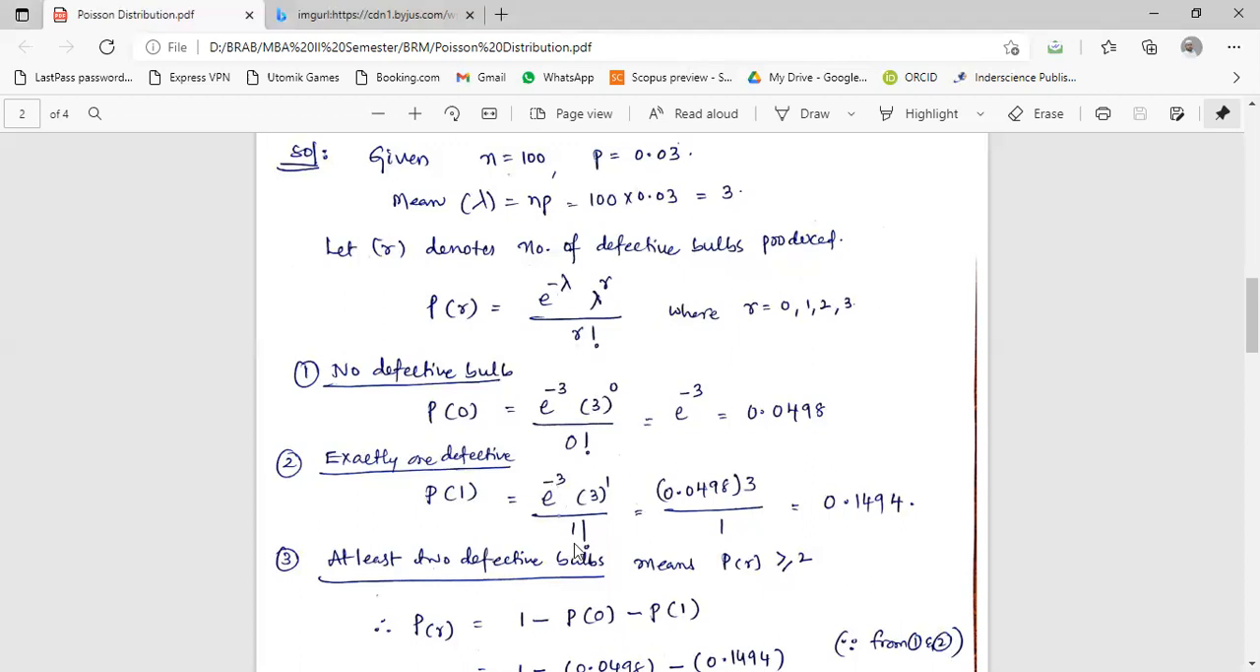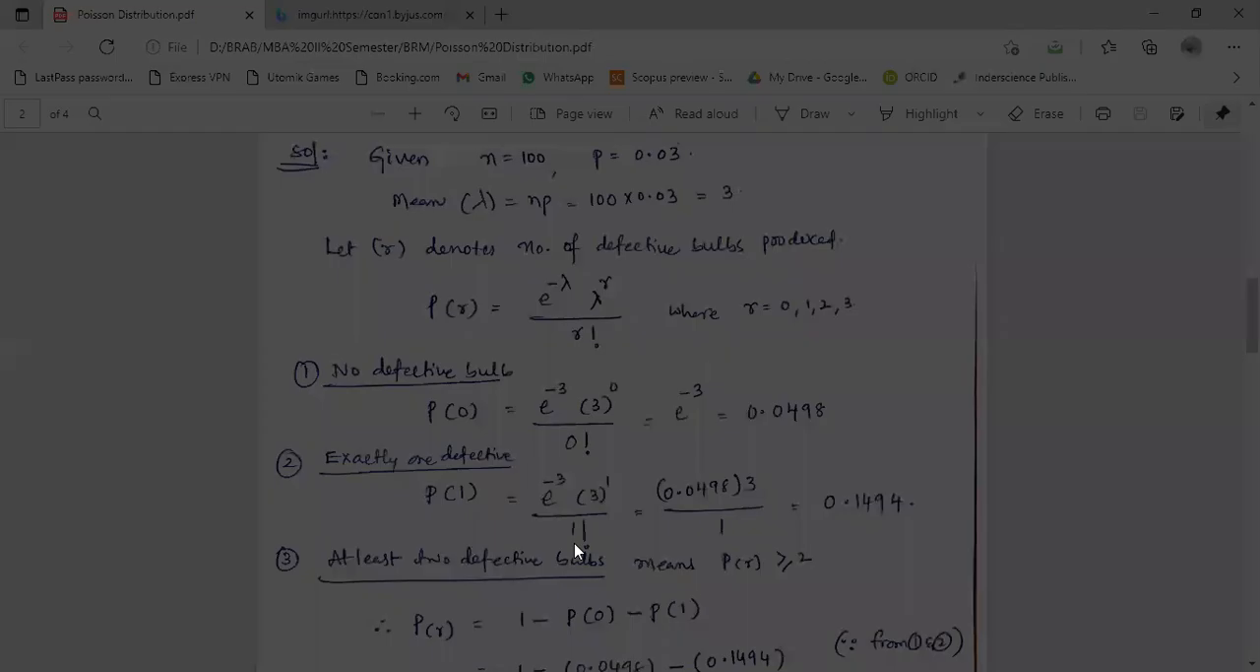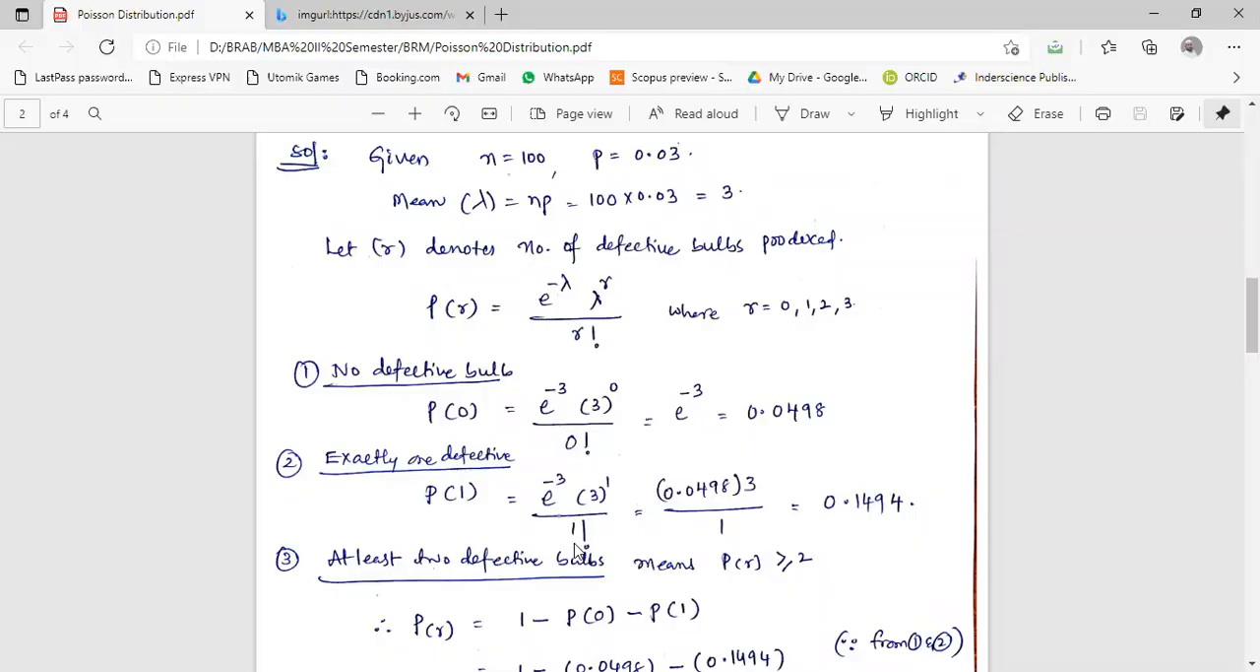Next, exactly one defective means P of 1 only, right? So P of 1 means how much? So e power minus 3 and 3 power 1, where r value is 1, right? Divided by 1 factorial. So e power minus 3, you already know that value from problem 1, it is 0.0498 only. And 3 power 1 means, what is the value of 3 power 1?